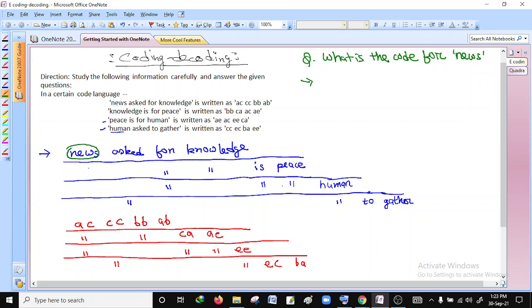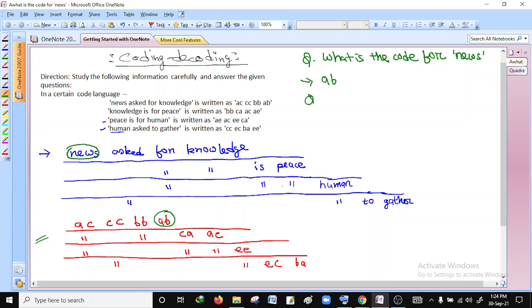No, there is no common sign, means below news there is no common word, right? So similarly, now to find out the code, you look for the codes here. These are the codes. You have to look for the code in such a way that below news there should be no common sign. The news is in the first line, so you look at the first line. Is there any code in the first line below which there is no common sign? You can see AB. Below AB there is no common sign, so AB is the code for news.